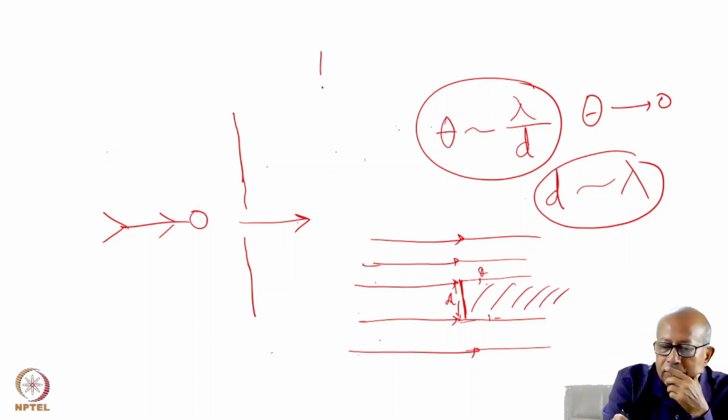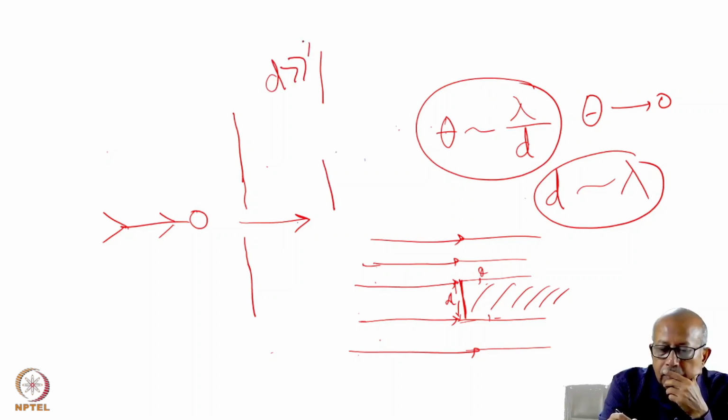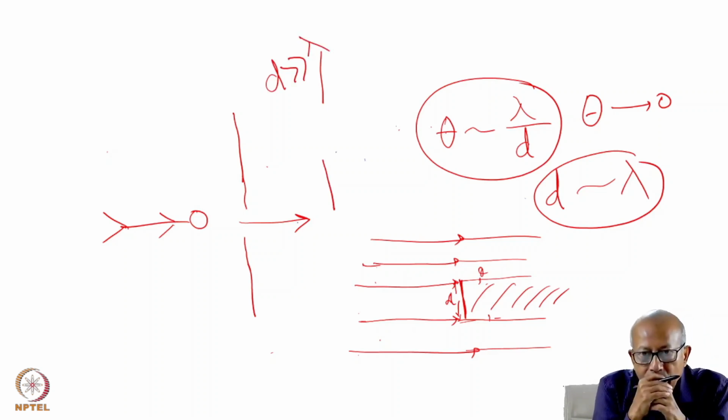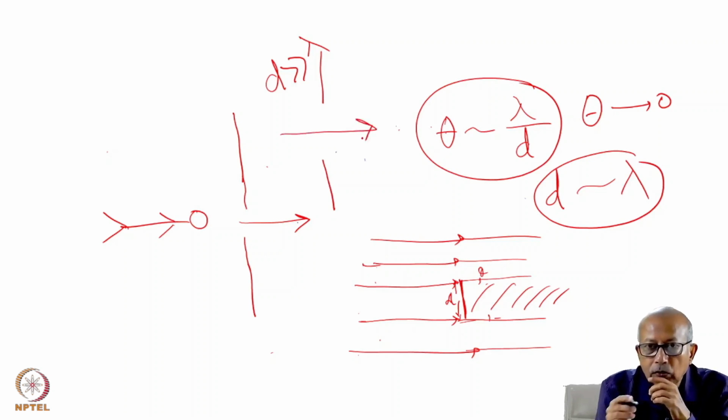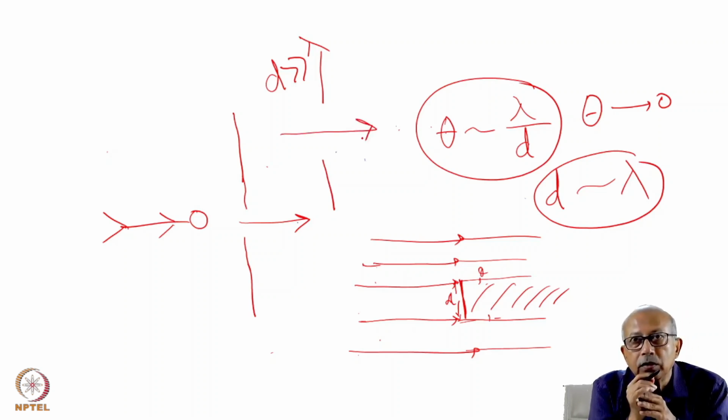If the aperture is much more than lambda, that is, the gate is wide, the light will pass through without any hindrance, without even knowing that the aperture exists.